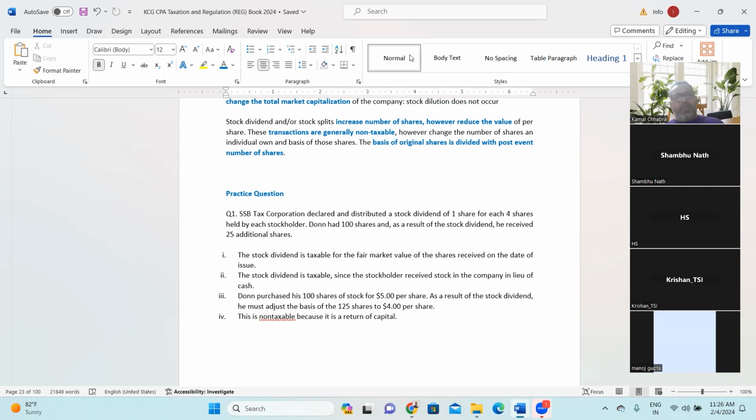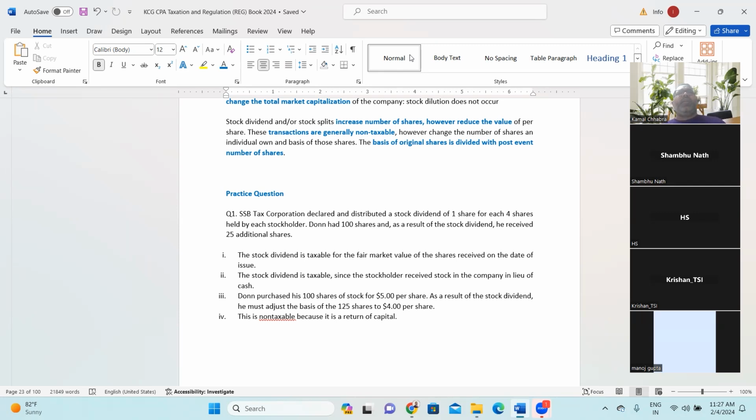And as we move forward in this capital gain chapter, you will see there are certain other situations that could be possible. For example, let's assume 10 of you have invested $100,000 each, so the total share capital is $1 million.